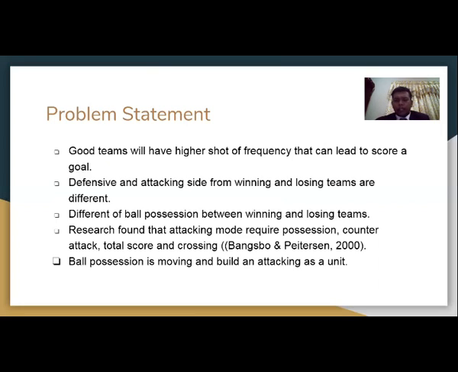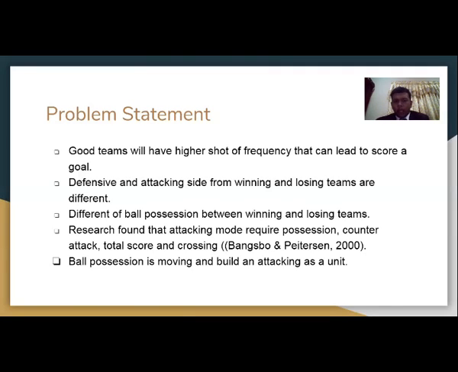Bangsbo and Peitersen 2000 say that research found that attacking mode requires possession, counter-attack, total score, and crossing. What this means is, if you are already on the attacking side, however you pass to your teammate and the ball is intercepted, the counter-attack will be present, and from here your defense needs to cover all the sides that are attacked by the opponent.